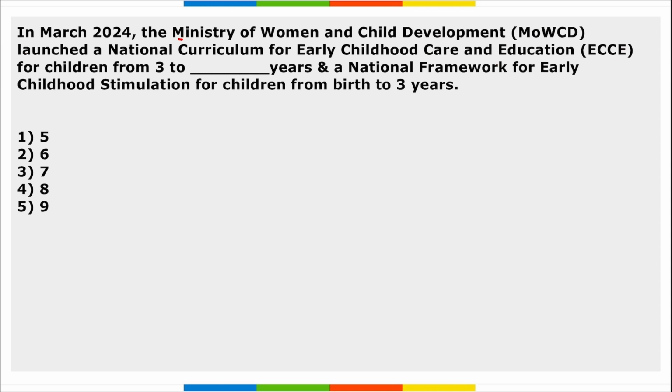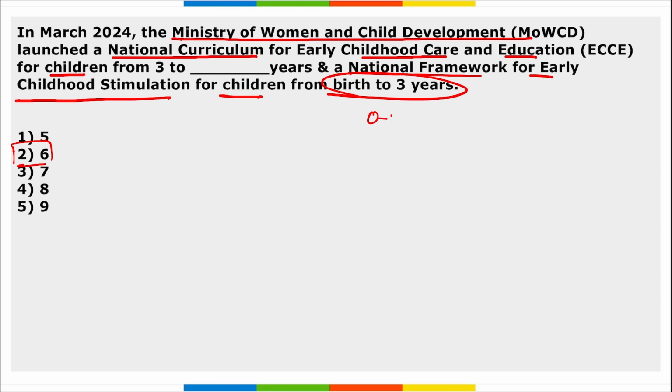Next, in March, the Ministry of Women and Child Development launched a national curriculum for early childhood care and education for children from 3 years to 6 years, and a national framework for early childhood stimulation for children from birth to 3 years. Right? So I repeat, they have launched a national curriculum for early childhood care and education for children from 3 to 6 years and a national framework for early childhood stimulation for children from 0 to 3 years.